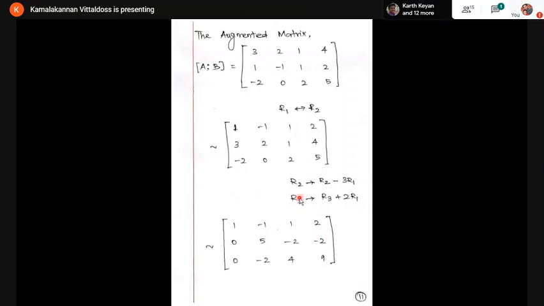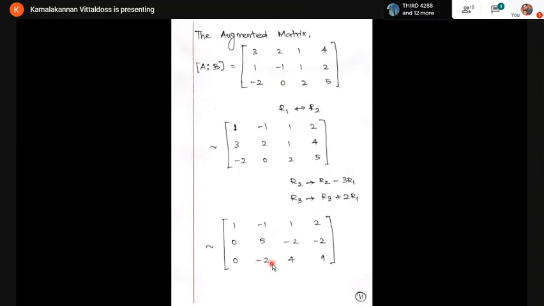Similarly, for R3, use R3 plus 2 times R1. I multiply the first row by 2 times and add it to the R3 row. If you multiply by 2 times, it gives plus 2, minus 2, plus 2, and again 4. If we add, 0, minus 2, 4, and 9. Now I'm getting this 0 and 0.